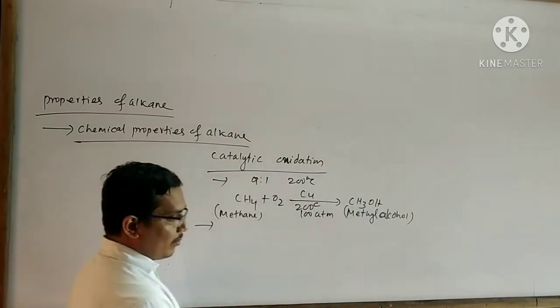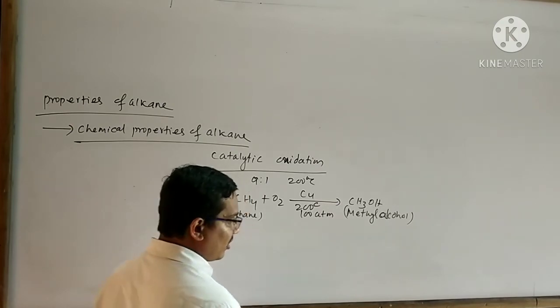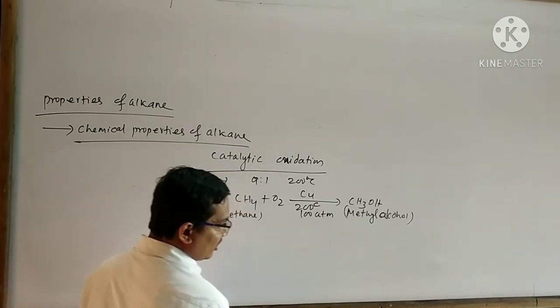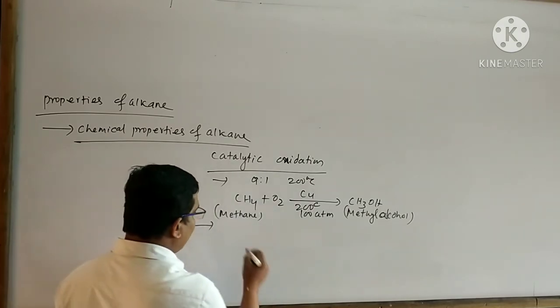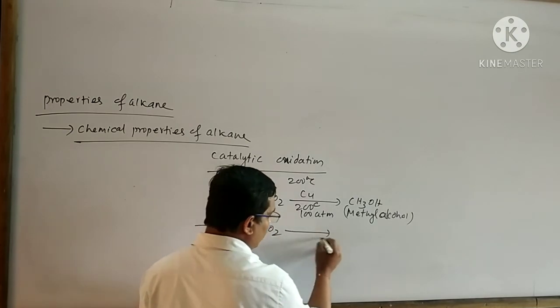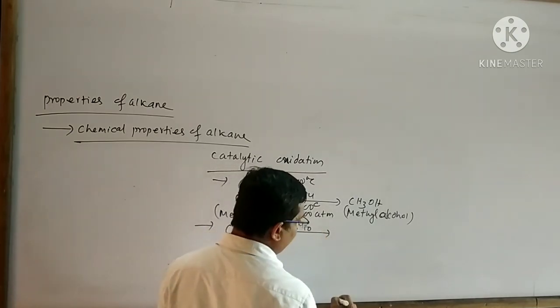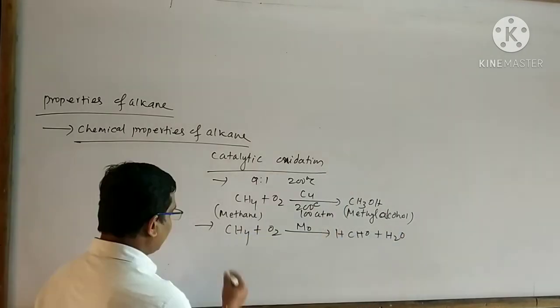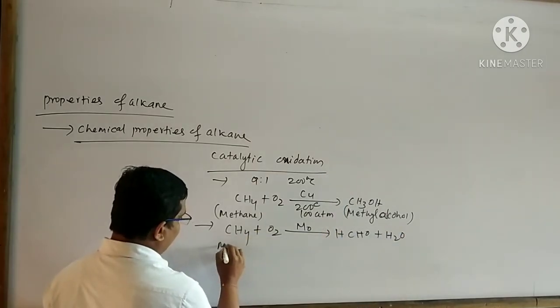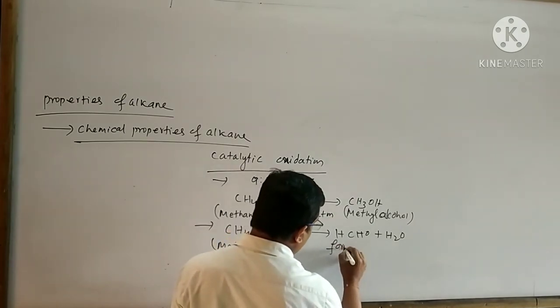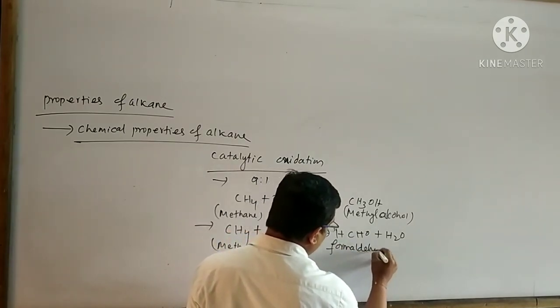Similarly, when methane mixed with oxygen is passed over molybdenum, then it is oxidized to formaldehyde. I can write the reaction like this: CH4 plus O2 in the presence of molybdenum gives HCHO plus water. This is said to be methane. This is said to be formaldehyde.